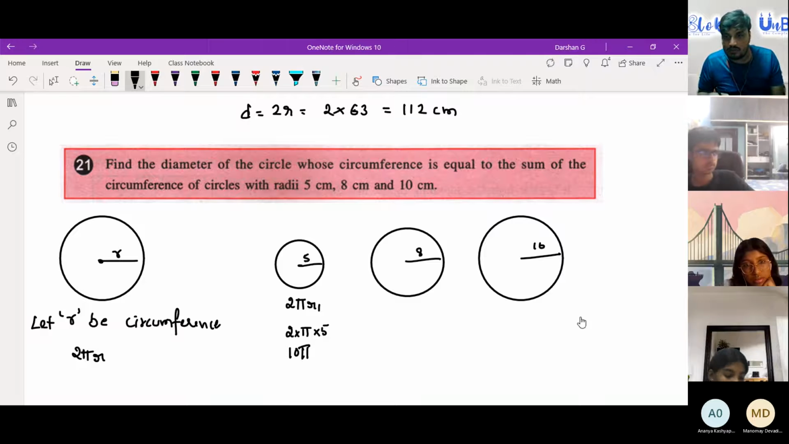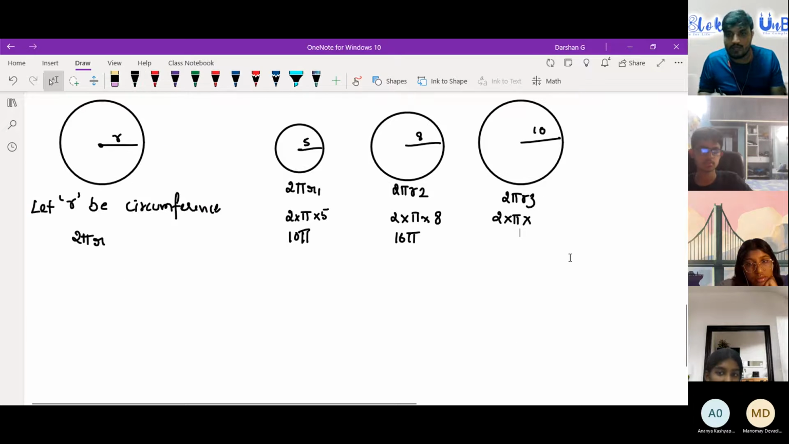Next, Manomai. What about the 8 centimeter circle? Let's name it 2 pi r2. So it would be 2 times r2. r2 is 8 in this case. So what would be the answer? 16 pi. Correct. Okay. Next, Shruti. What is the answer for the 10 centimeter radius? 2 pi r3. 20 pi. Very good. So it is 20 pi.